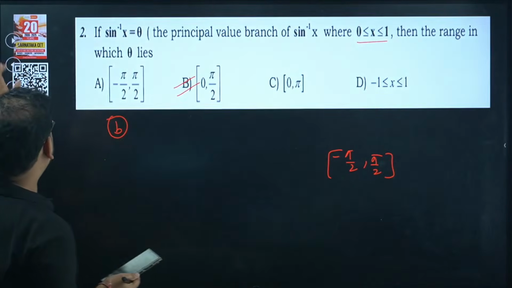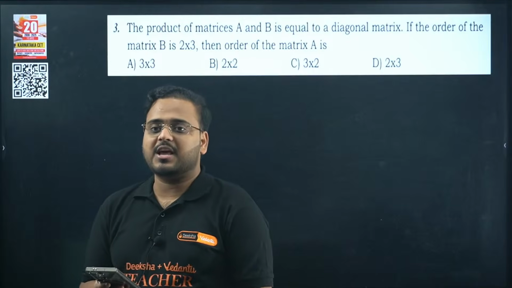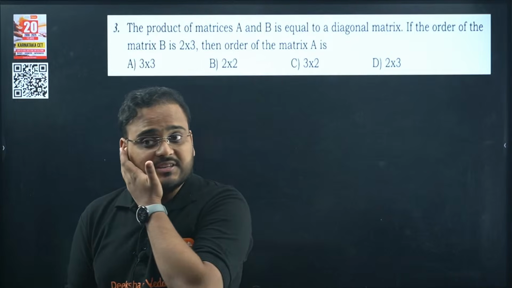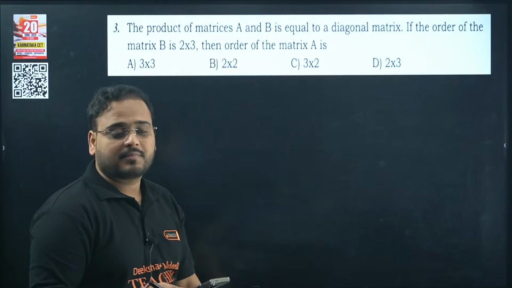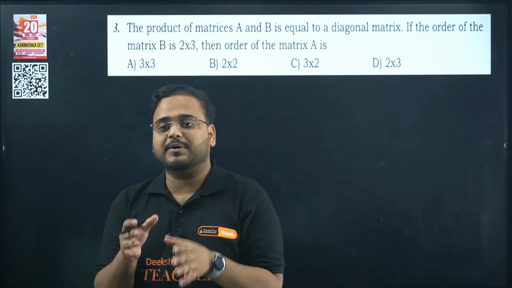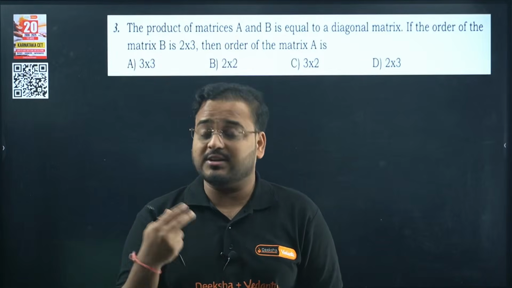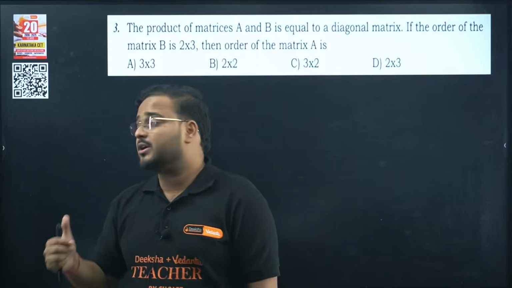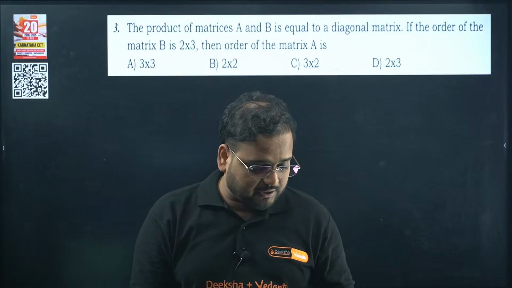Question number 3. The product of matrices A and B is equal to a diagonal matrix, if the order of the matrix B is 2 cross 3. If you are worried that you have not covered a particular topic, this can happen, because some of you might not have completed the syllabus. Do not worry about it, because when I'm solving it, I'll give you all the explanations and the learnings of that particular chapter as well.